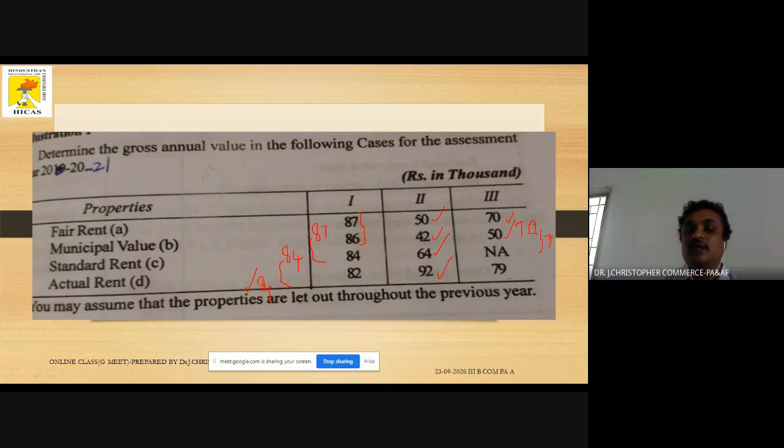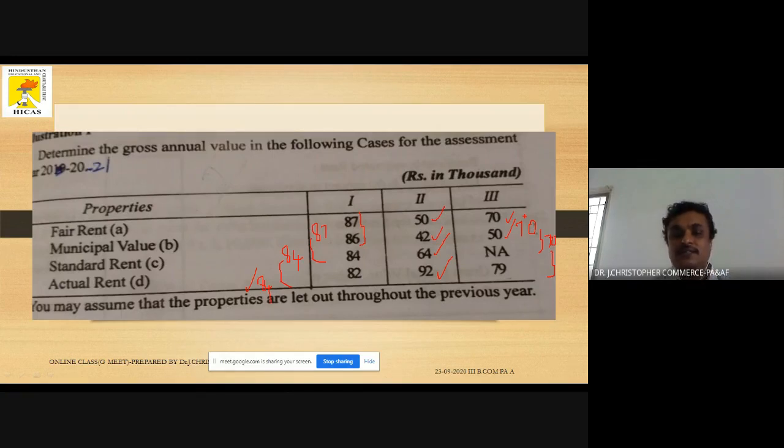Now compare 70 and 79, whichever is higher. You have to keep three points in mind: whichever is higher, whichever is lower, whichever is higher. The first two numbers, whichever is higher, compare with the third number, in that case whichever is lower. Then compare that answer with the fourth number, and in that case you take whichever is higher.